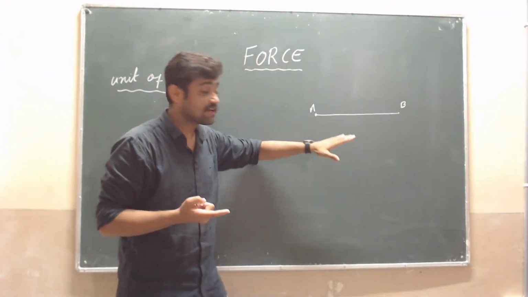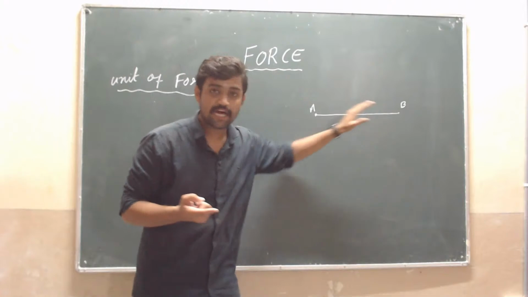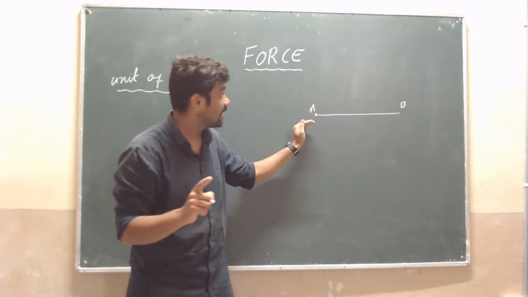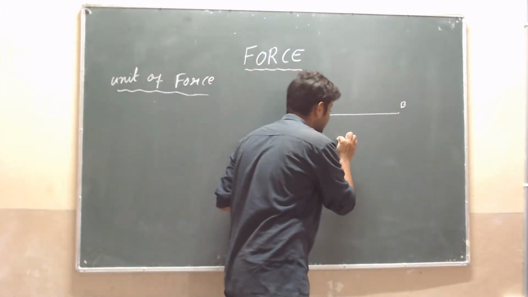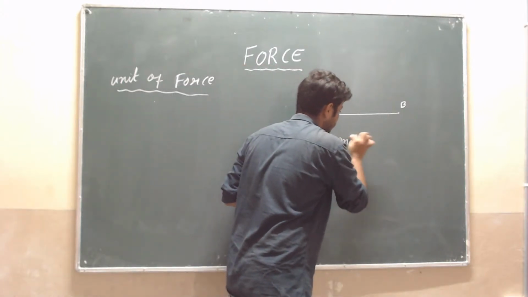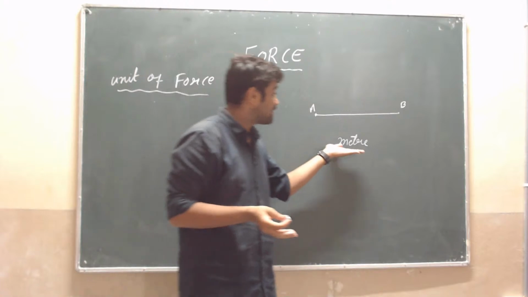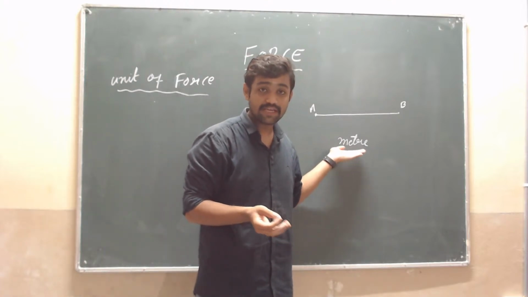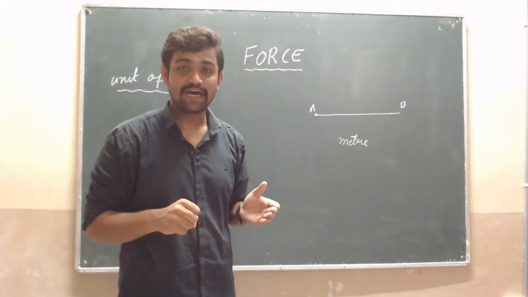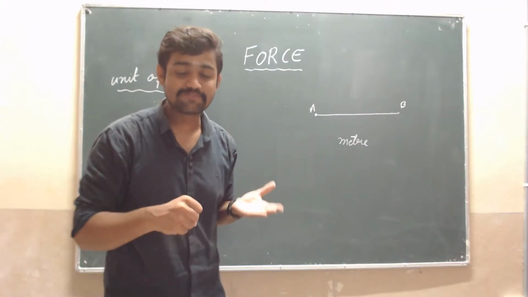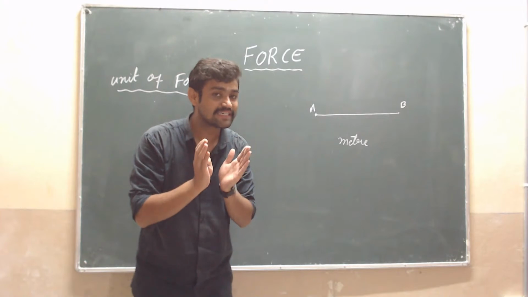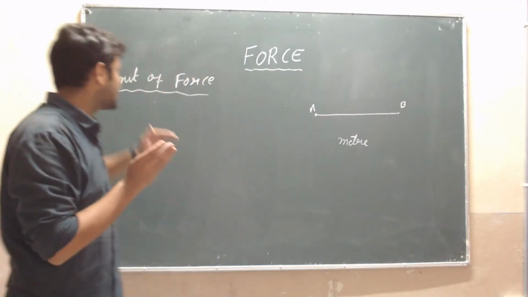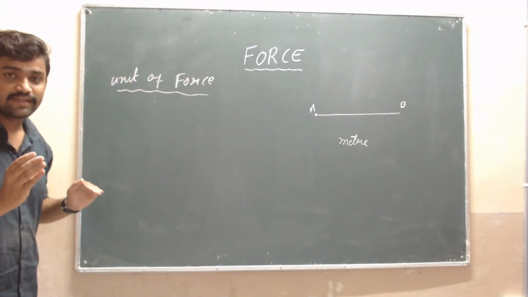Then how will you convert this? Will you tell, sir, A to B distance is 10 kg? No, sir. That is measured in meter or centimeter, isn't it? That is measured in meter. The speed of any vehicle is measured in meter per second. These are the units. Like that, what is the unit of force?